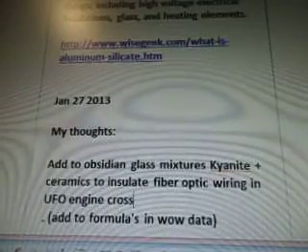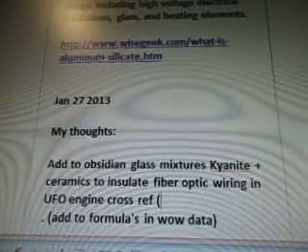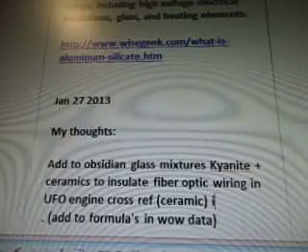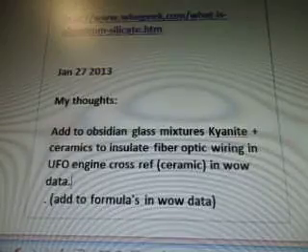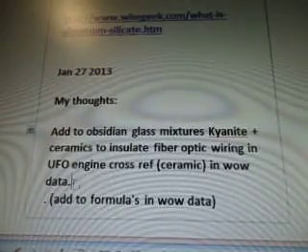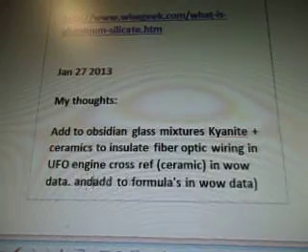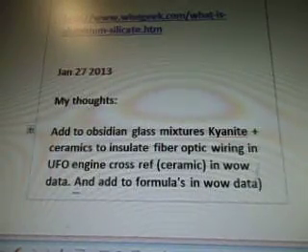I'm going to cross-reference ceramic in WOW data. There you go. So I'm going to add to the formulas in the WOW data. There you go.